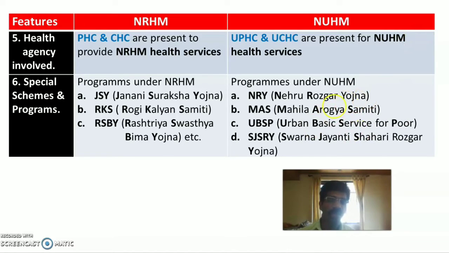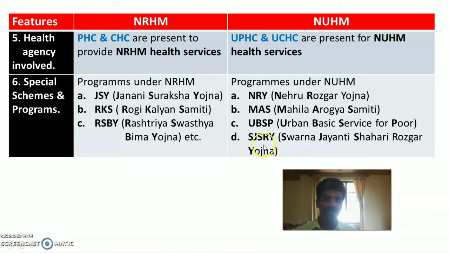Second one is MAS, that is Mahila Arogya Samiti. It is a group of 8 to 12 local resident women formed as a Mahila Arogya Samiti to settle the problems of poor urban women or poor urban slums. The next one is UBSP. UBSP is nothing but Urban Basic Services to Poor People. So poor urban people will be given urban basic services, which include housing services, sanitary services, water supply services, etc. All come under UBSP, that is Urban Basic Service for Poor.